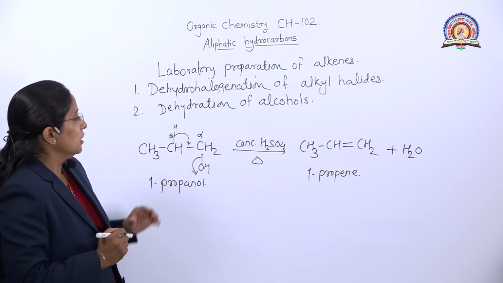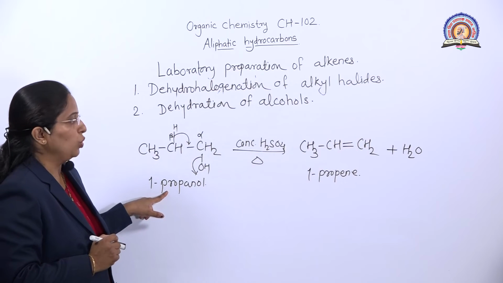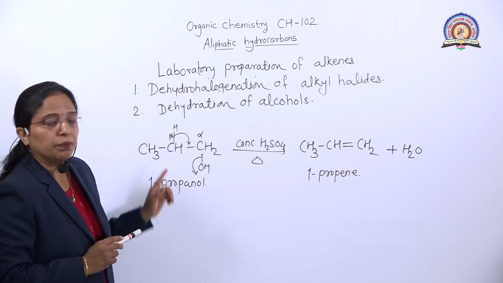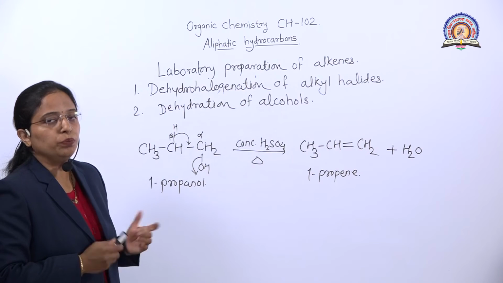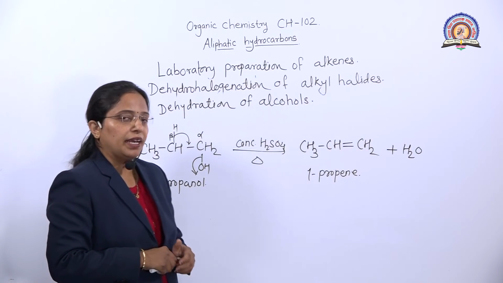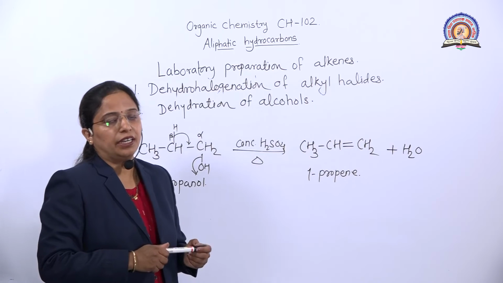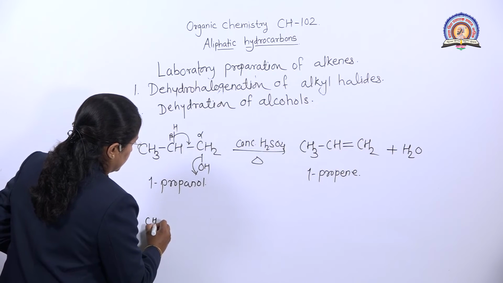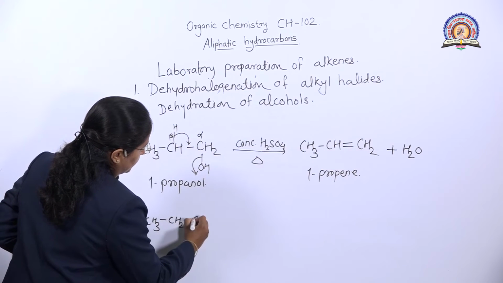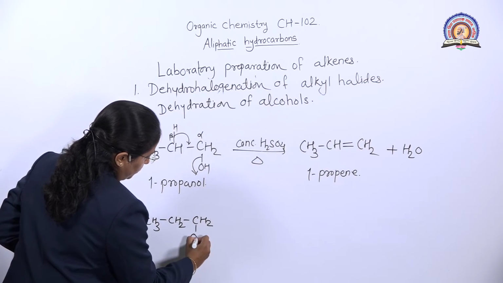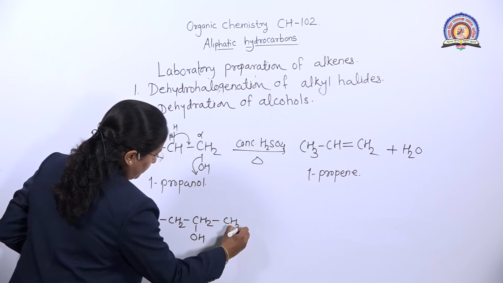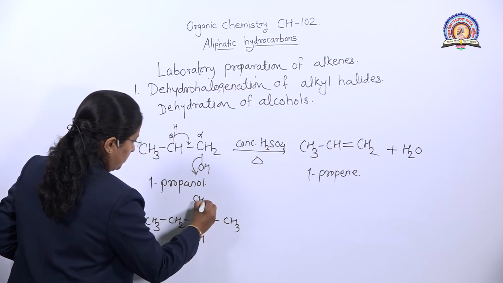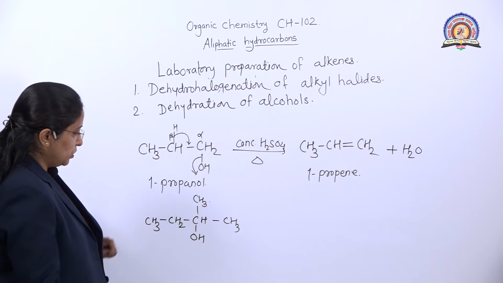Is it clear? This is a simple alcohol, that's why we get a simple alkene. But in some cases there are 2 beta hydrogens present. At that time we use the Saytzeff rule and write the product. For that we take one example. We take this example. What is the name of this compound?